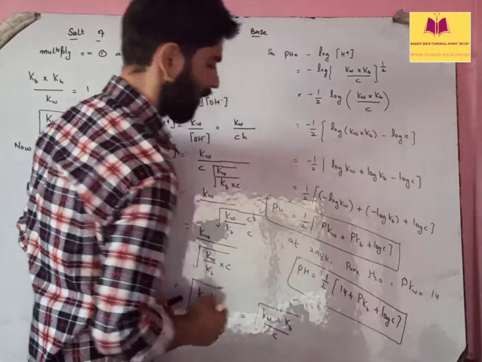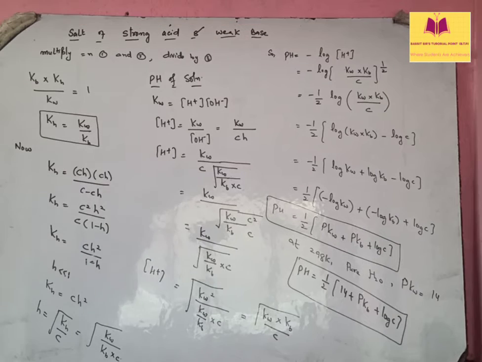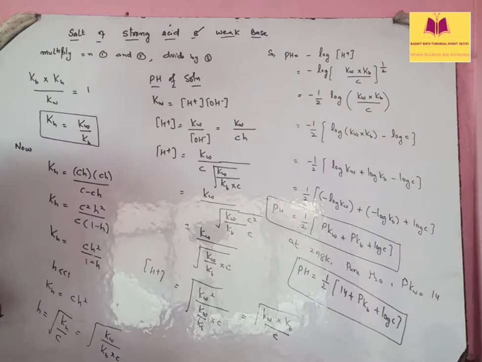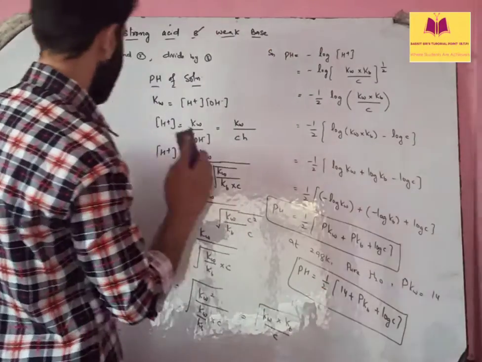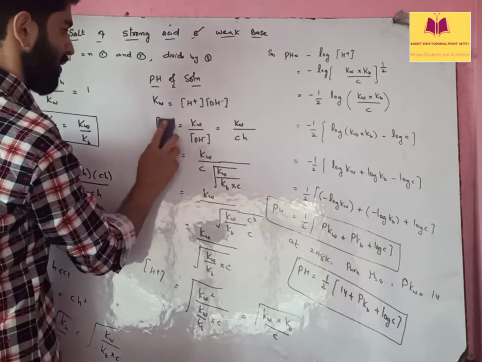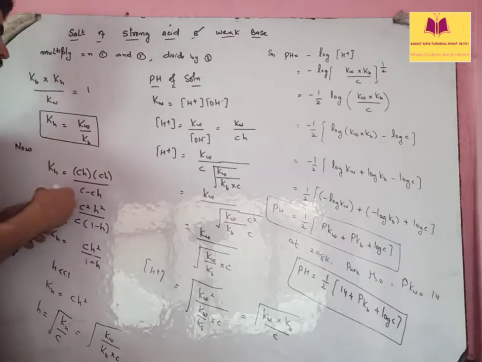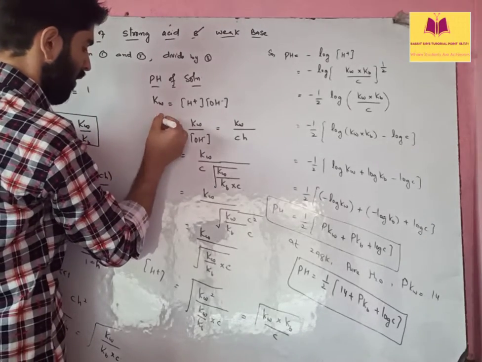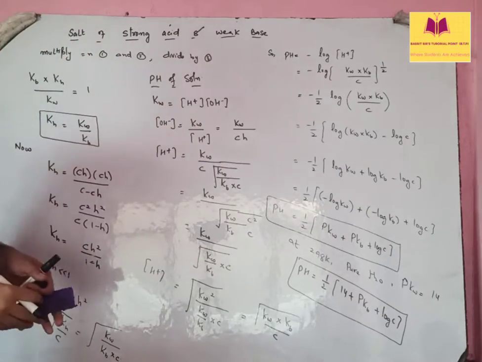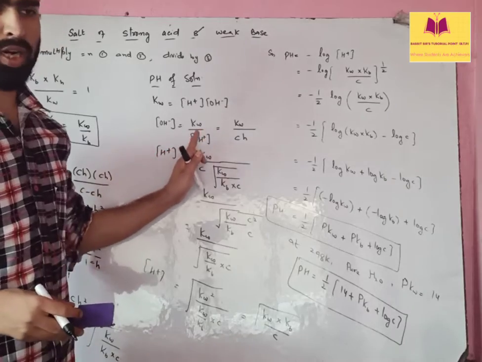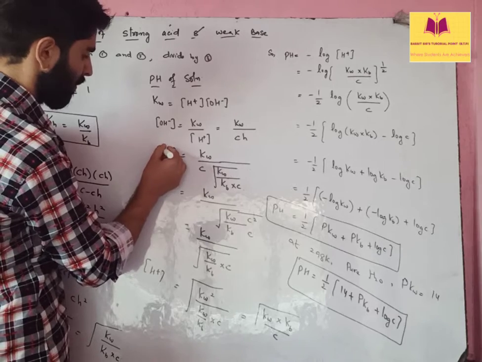Okay, the mistake lies here. Actually, it should be 14 minus. Kw is H positive times OH negative. So therefore, we will calculate OH negative, which is Kw divided by H positive. You will say why so? Because the final solution contains H positive and it doesn't contain OH negative. So we will be here with OH negative.